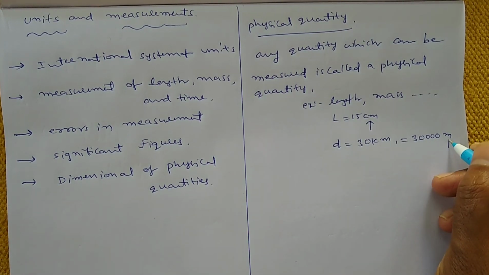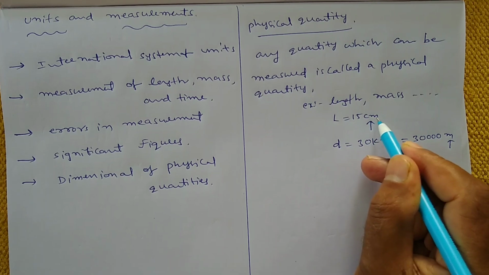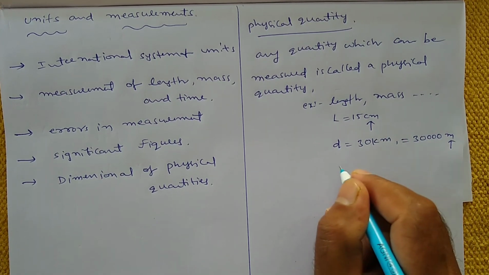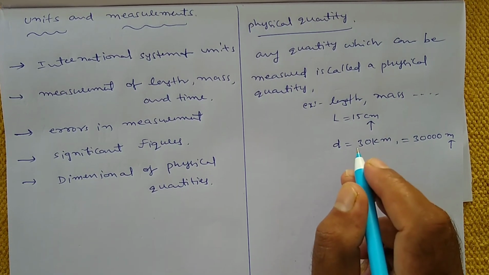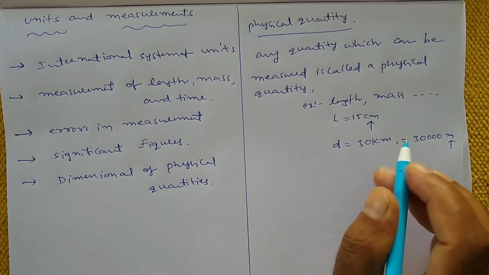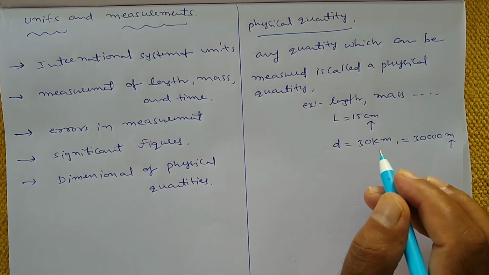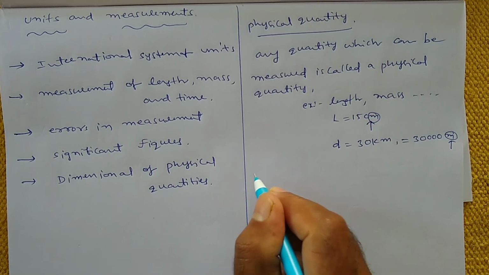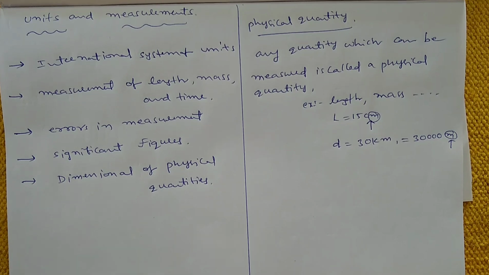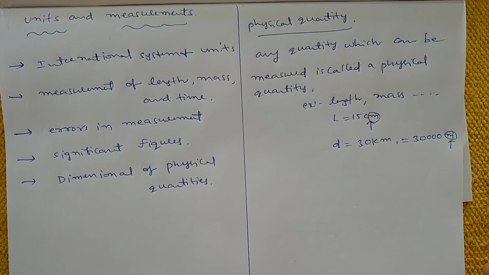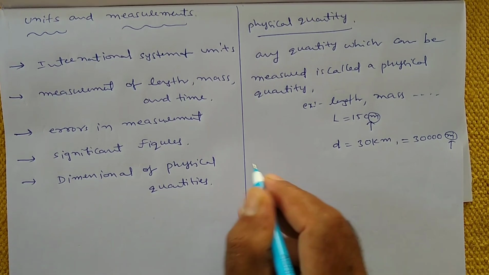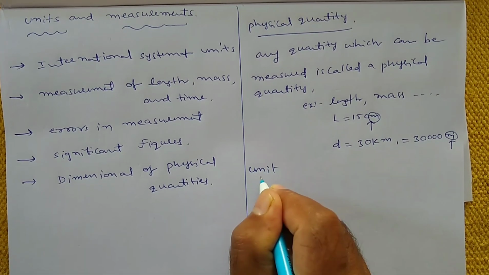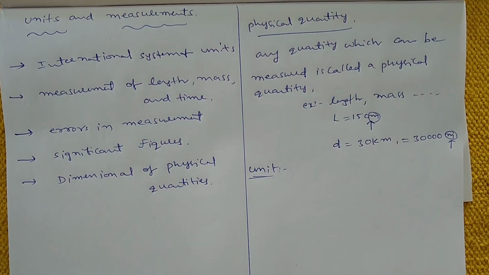See here this term meter, this is centimeter, this is meter, or if you use other quantities like mass, we will measure in kgs. That means these are all called units. To measure a physical quantity we need a unit. So without unit we cannot write the physical quantity. That's why you must know the meaning of unit.